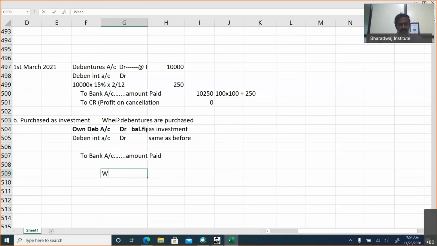Then when debentures are cancelled, debentures account debit, face value, to own debentures account.